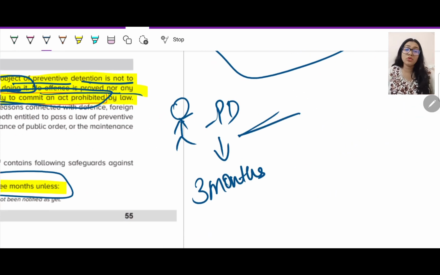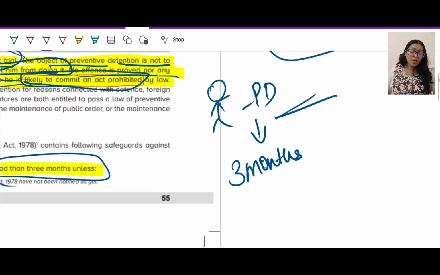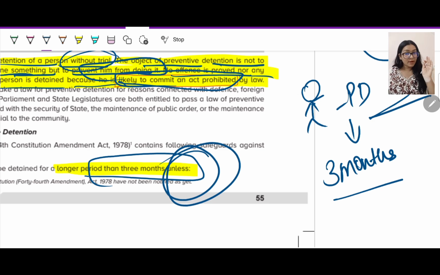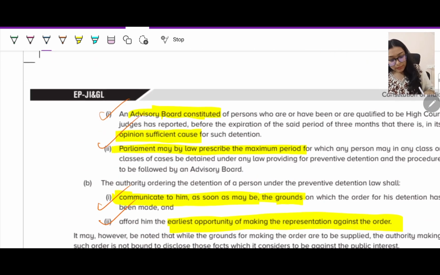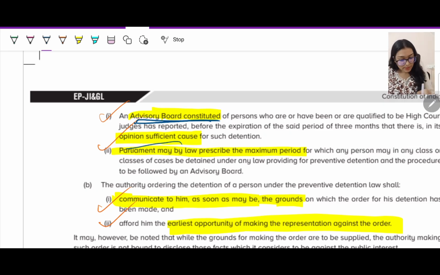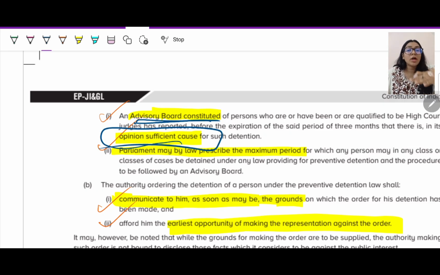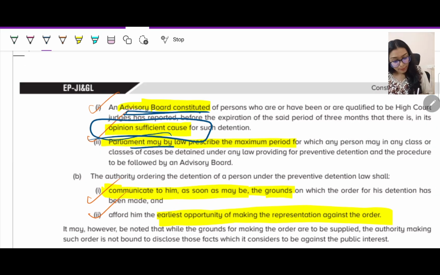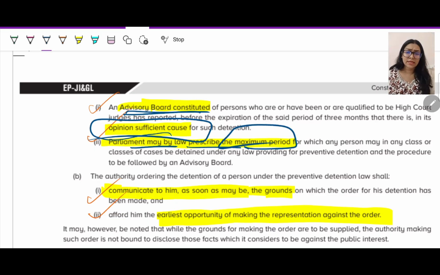Now, preventive detention says that you have not committed any crime, but you are likely to commit a crime. That's why I'm arresting you, right? So this is done, but I cannot keep you in custody for more than 3 months unless, important, unless a committee is formed and the advisory committee has sufficient cause and opinion that you should not be let out. Even after 3 months, you can then remain in custody. Parliament may pass a law prescribing the maximum period. For everything, Parliament has the right, because residuary power is with the Parliament, so they can pass any law which would prescribe the time.